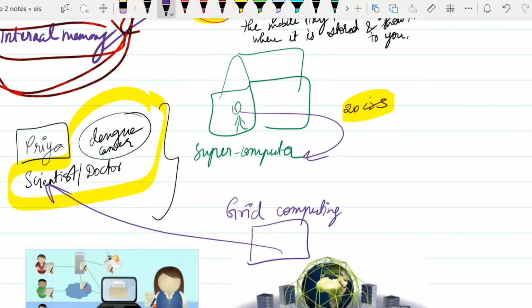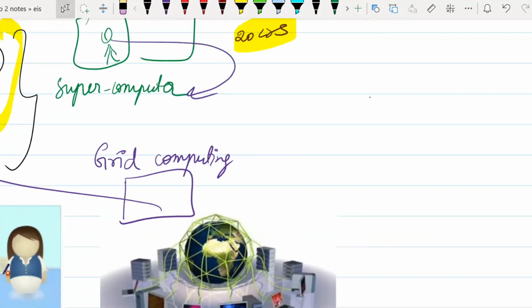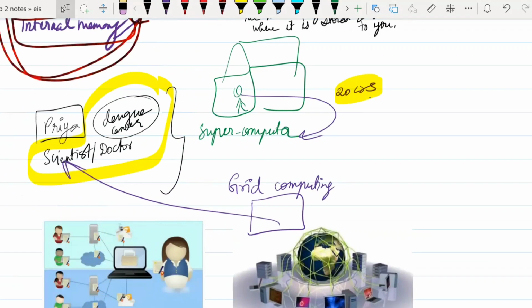But the research that you're doing would also not be possible to do on a normal computer or a normal laptop. So you need something which contains enormous power, but at the same time does not cost you as much as a supercomputer. So what grid computing says is, Priya, I have heard that since you are a doctor, a scientist, there are a lot of people in your community.